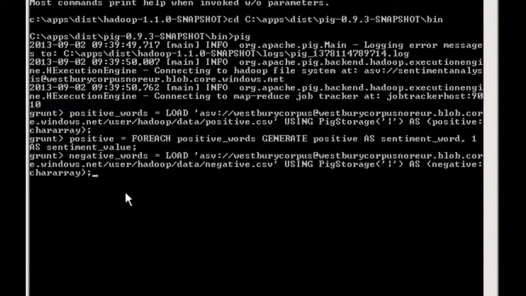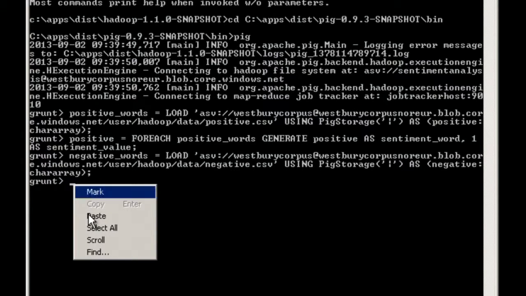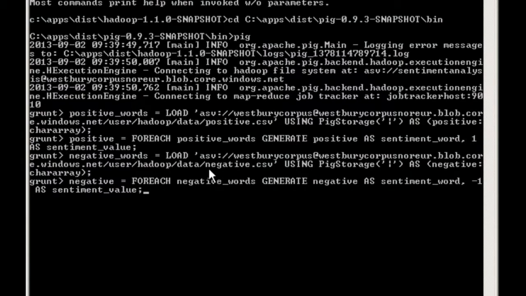There's my negative words, basically the same stuff. Note I haven't actually had to tell it that it's zipped. The output was zipped. It just picks up, because it's got a zip extension, that it recognizes it. It'll process the zip data without thinking about it. And similarly with this one, this is my negative word list, and I'm going to give a -1 as my sentiment value, because this is the negative word list.